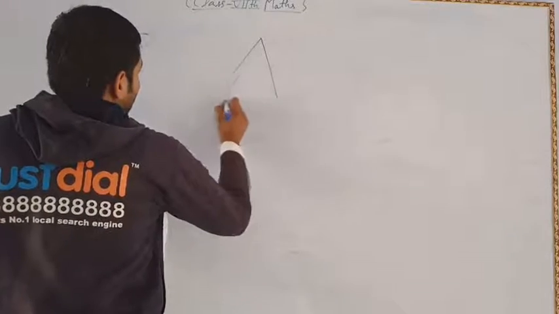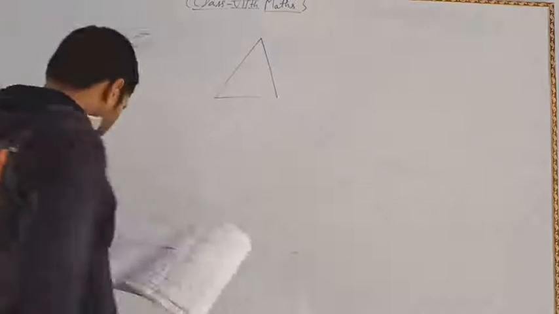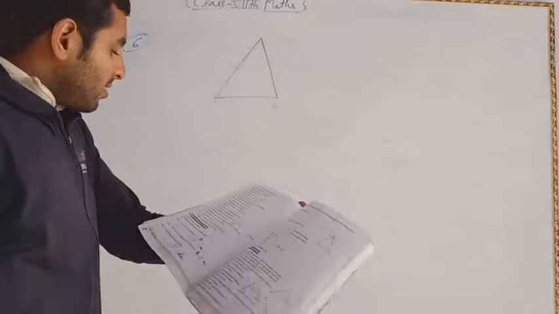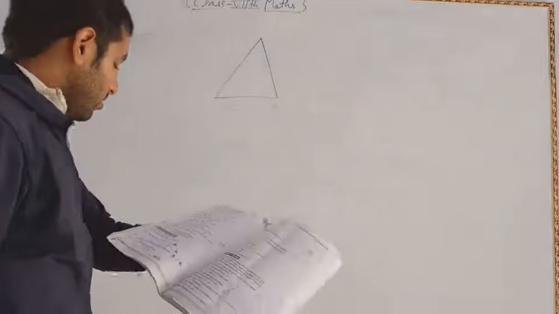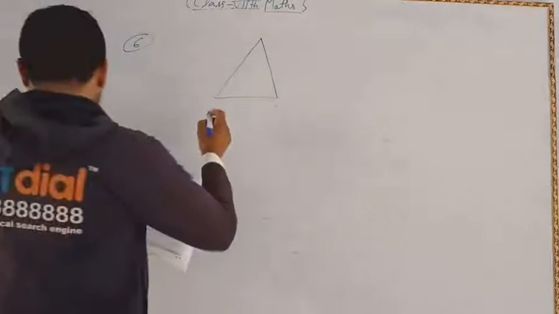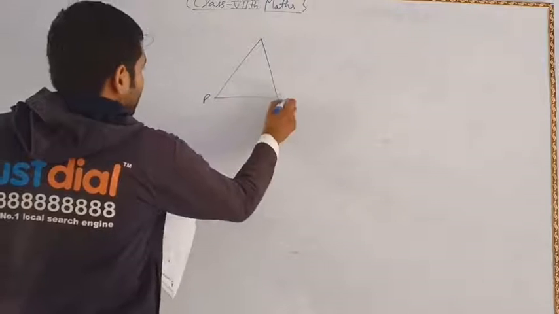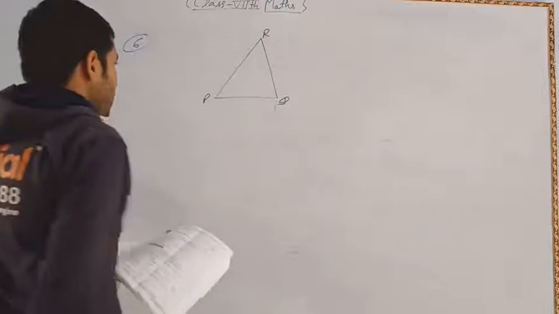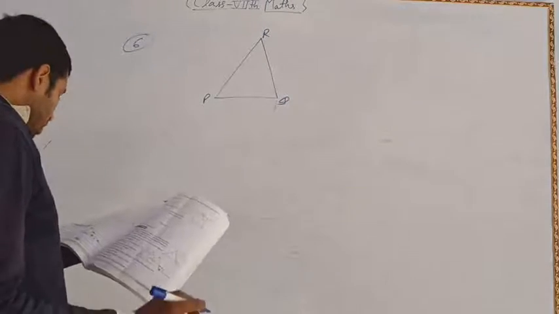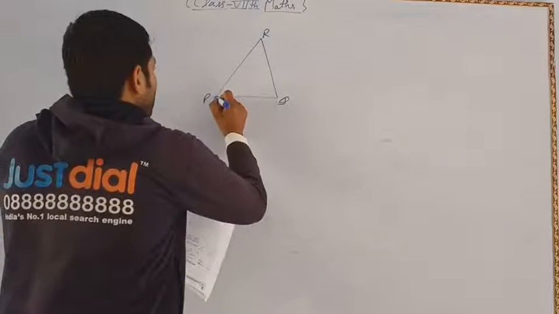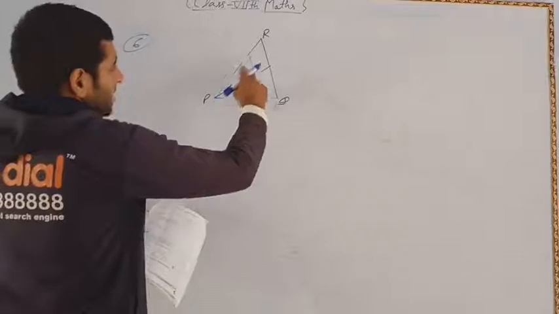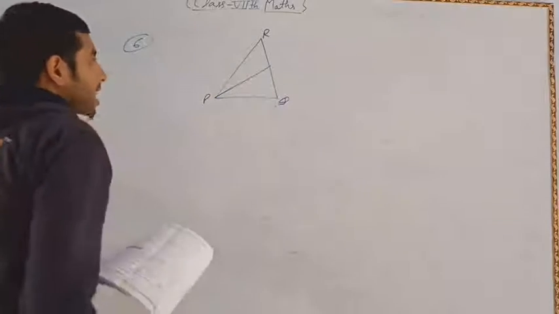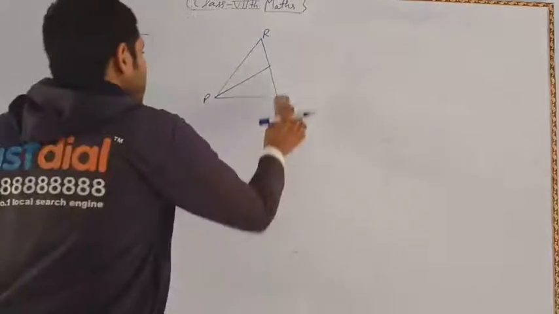Suppose this is triangle PQR, and we also have to sketch the median PS. So this is P, Q and R, and you can draw or sketch the median this way.